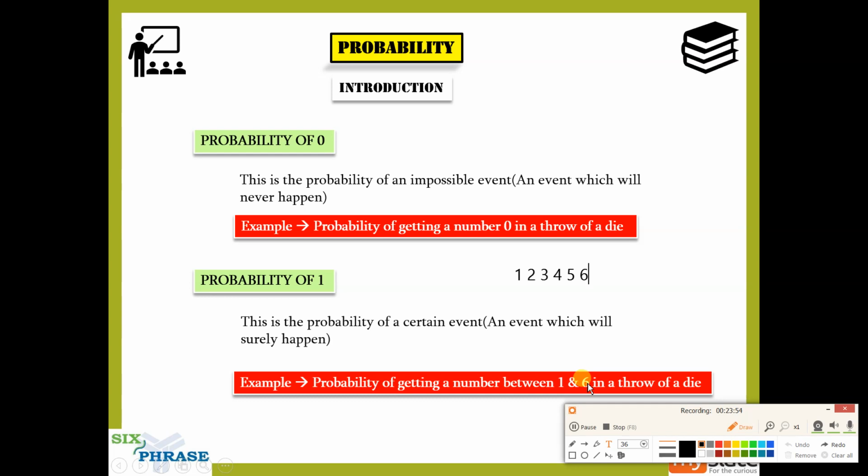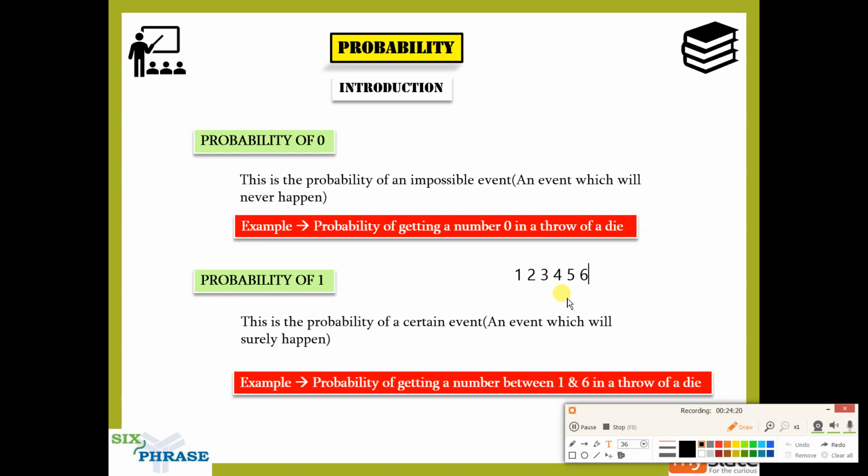So here our total is equal to favorable, so it is 1. Or, looking at it a different way, the event will surely happen, so the probability is 1.